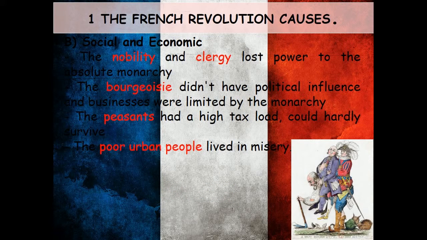The correct answers are: the nobility and clergy lost power to the absolute monarchy. The bourgeoisie didn't have political influence and businesses were limited by the monarchy. The peasants had a high tax load, could hardly survive. The poor urban people lived in misery.